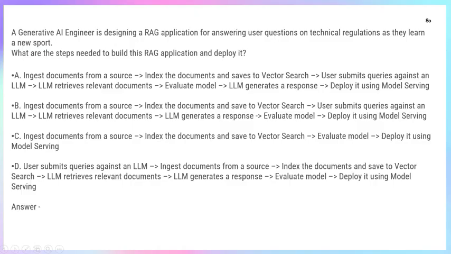Third is the user submits a query, and the LLM fetches relevant chunks. Then fourth is the LLM generates a response using the retrieved context. Fifth is evaluate the model and check response quality. And sixth is deploy using a model server.